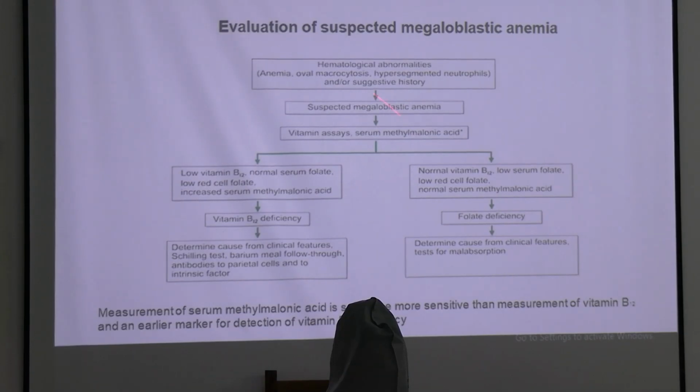And if the vitamin B12 is normal but the folate is low both in serum as well as RBC, and serum methylmalonic acid is normal, then it will be a case of folate deficiency. The most important thing is that serum methylmalonic acid is said to be more sensitive than measurement of vitamin B12, and it is an early marker of detection of vitamin B12 deficiency.